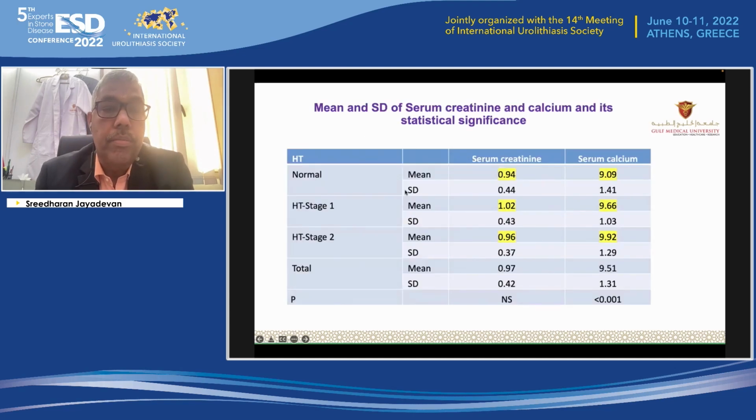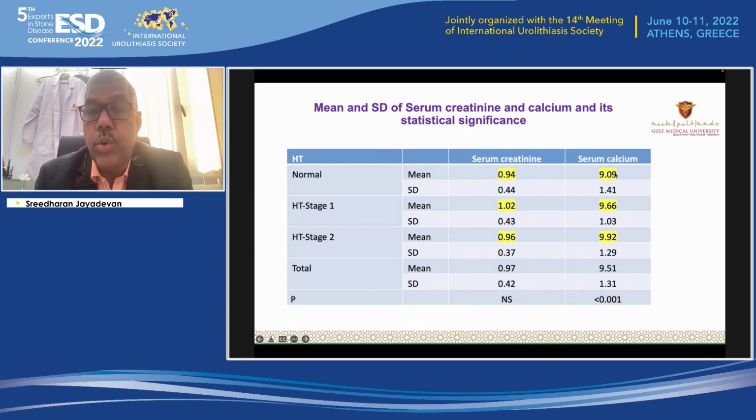This table shows the serum creatinine level and serum calcium level with respect to different levels of hypertension: normal, stage 1 and stage 2. With respect to creatinine, there is no statistical difference you can observe, but with respect to calcium, you can see there is a statistically significant difference. As the level of hypertension increases, the serum calcium level also increases.